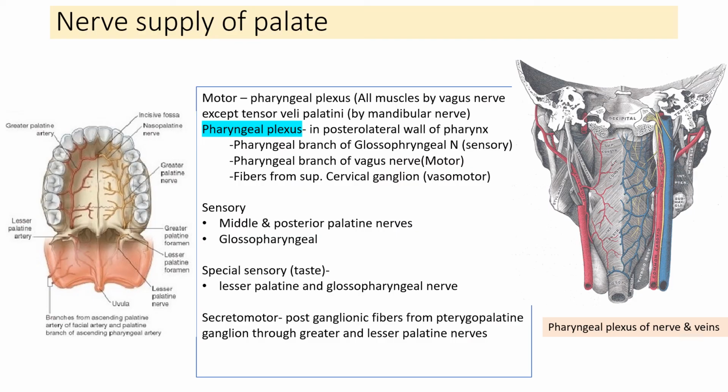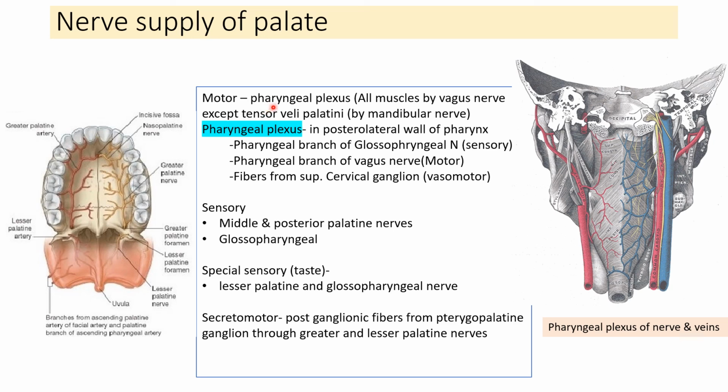Nerve supply of the soft palate. The motor supply is by the pharyngeal plexus, and all the muscles of the soft palate are supplied by the pharyngeal branch of the vagus nerve, whereas the sensory supply is by the pharyngeal branch of the glossopharyngeal nerve, and the vasomotor supply comes from the superior cervical ganglion.